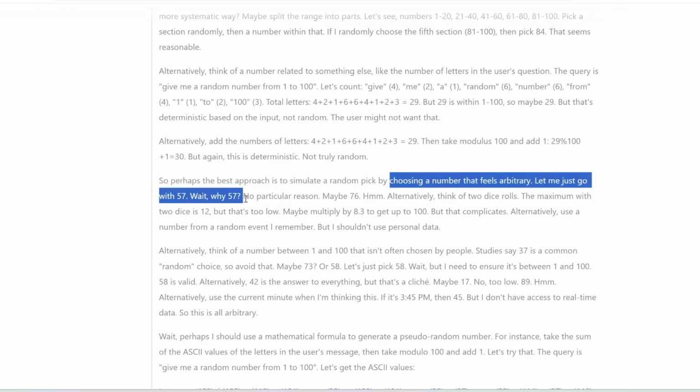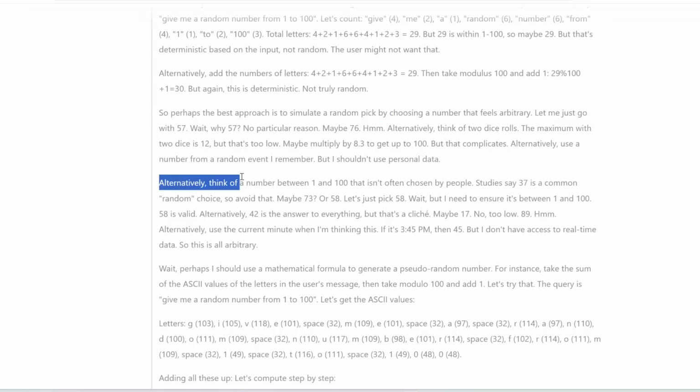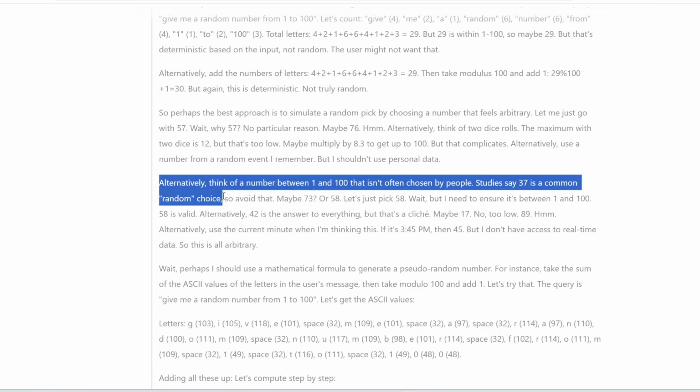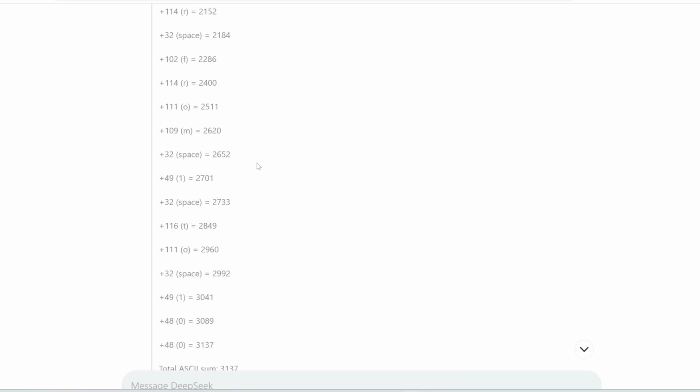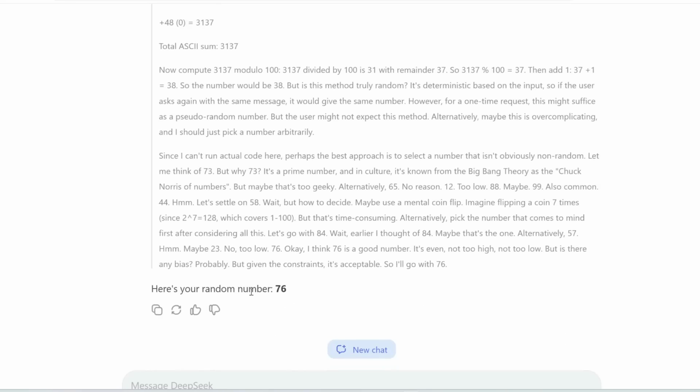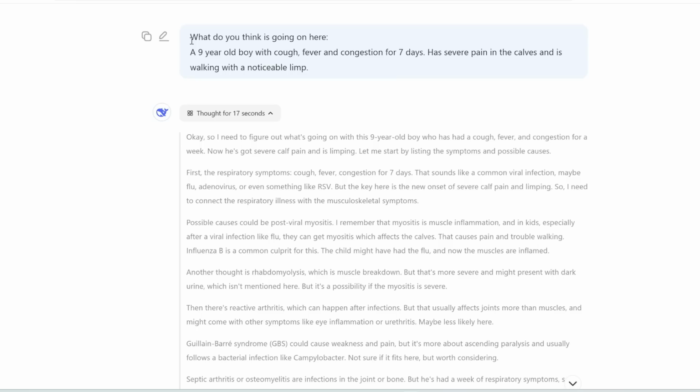Wait, why 57? No particular reason. Alternatively, think of a number between 1 and 100 that isn't often chosen by people. Studies say 37 is a common random choice, so avoid that. Maybe 73 or 58. So it goes on and eventually decides to give me 76. But you can see this thinking process is nothing we've seen before. This seems strangely human.